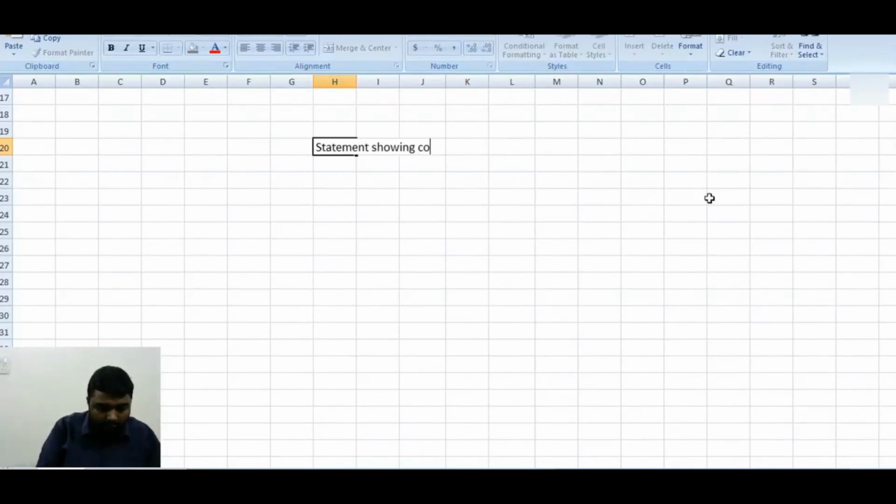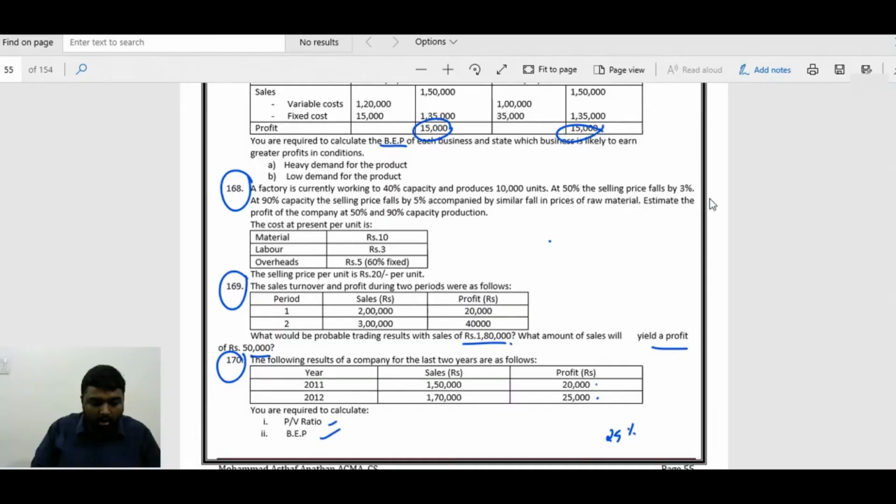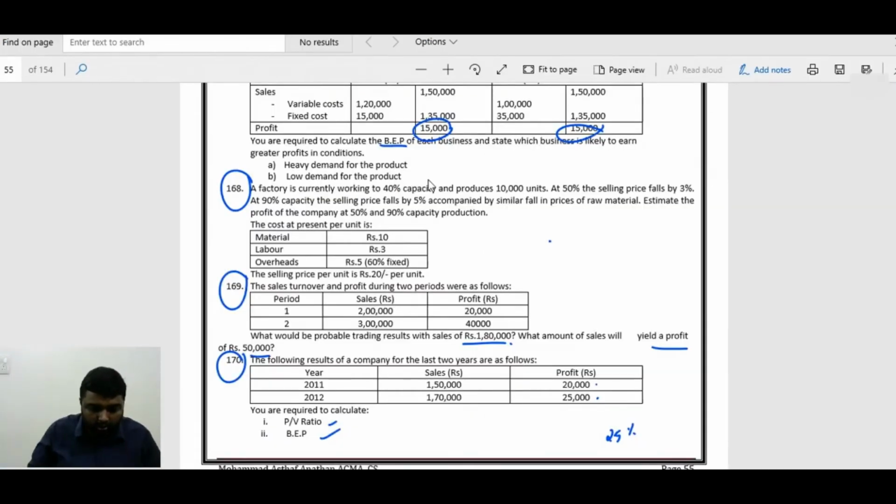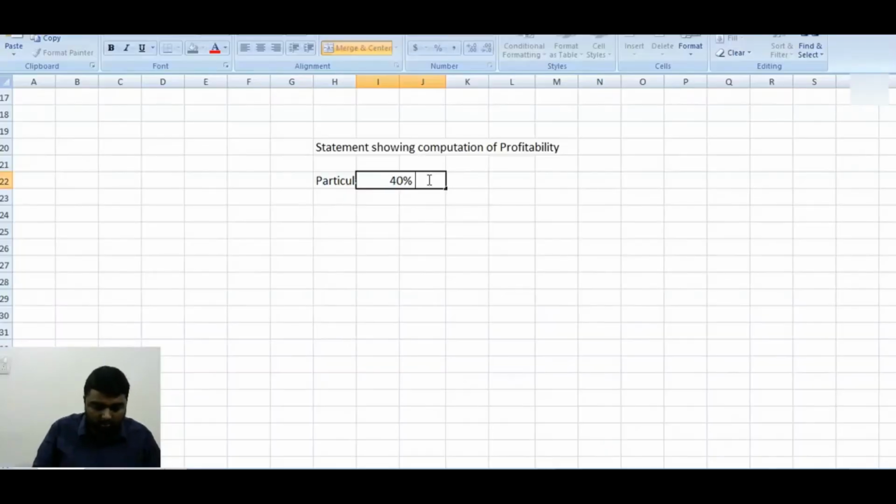Statement showing computation of profitability. We have what are the choices? We will do for existing also for better understanding. 40%. Now how many units? 10,000.